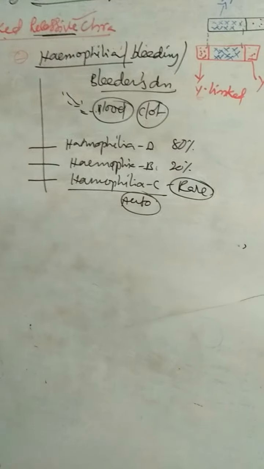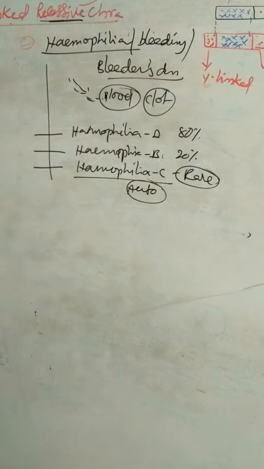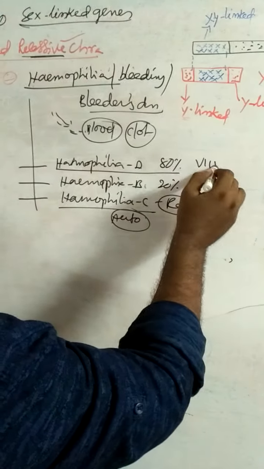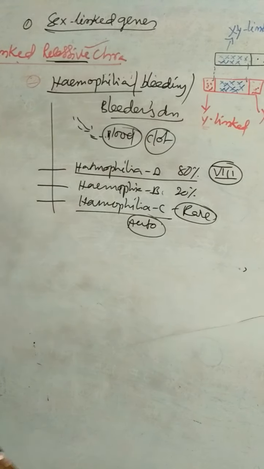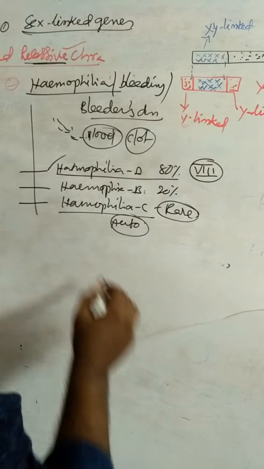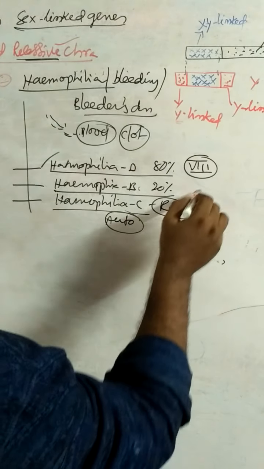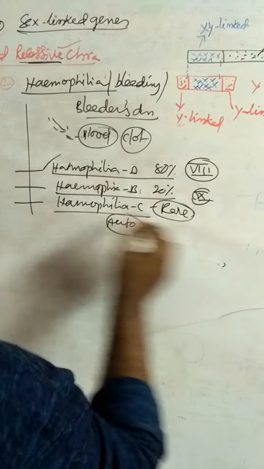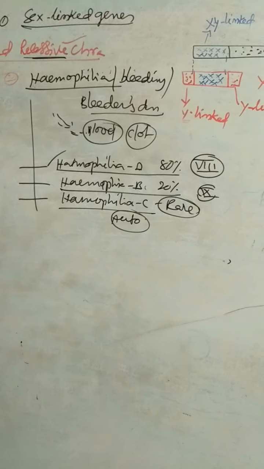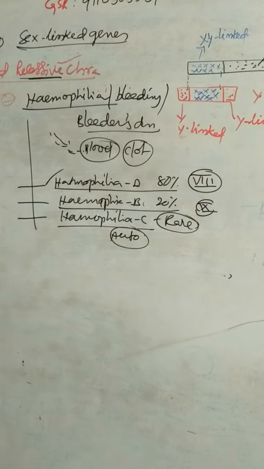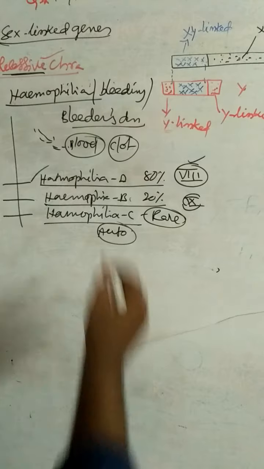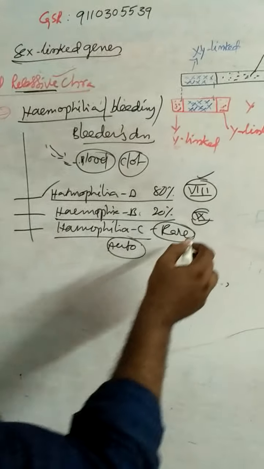Like colorblindness, trichromacy. Hemophilia A appears due to the deficiency of blood clotting factor 8. Deficiency of blood clotting factor 9 causes hemophilia B. So hemophilia A is the deficiency of blood clotting factor 8, and hemophilia B is the deficiency of blood clotting factor 9.